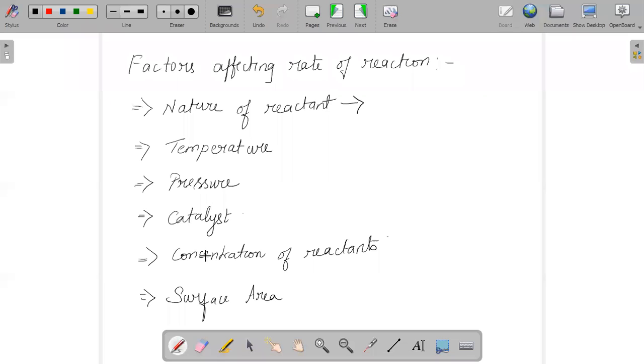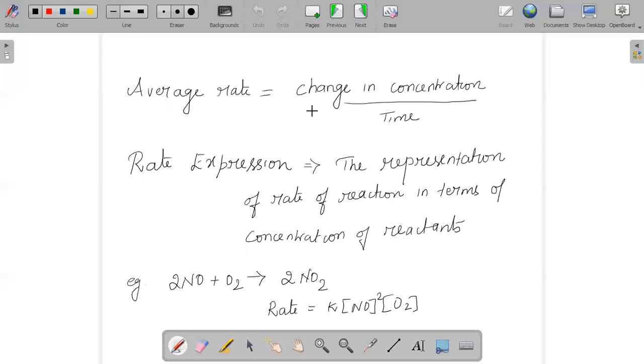There will be an increase in reaction rate if there is an increase in the surface area you are having. And the next factor we can say is the average rate of a reaction. The average rate of a reaction is nothing but the ratio of change in concentration of the reactants to the change in time. And this is basically determined by the change in concentration of your reactant or product as the time taken for change.